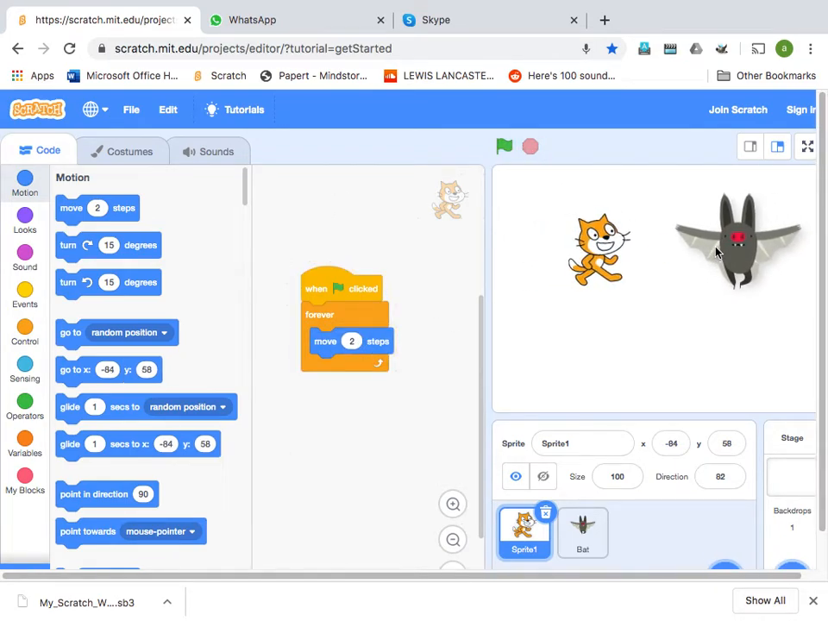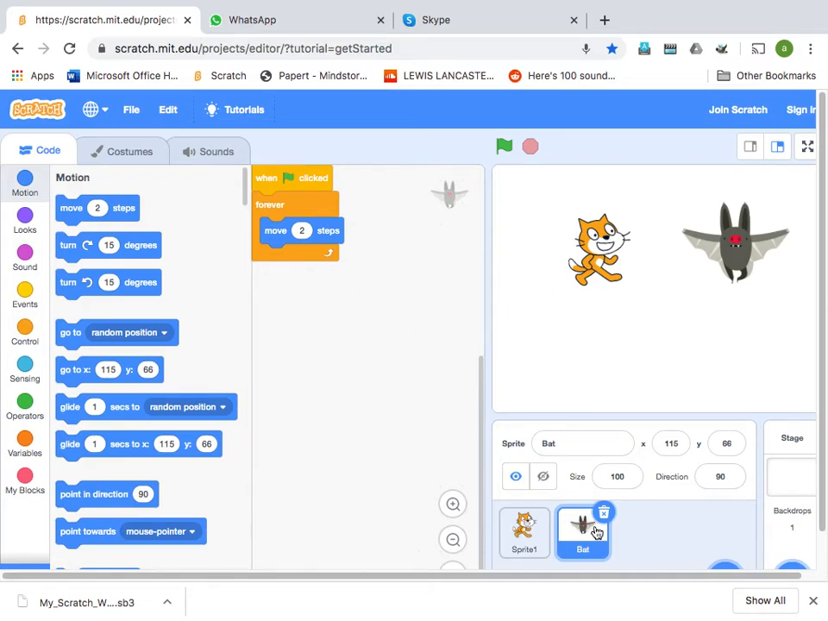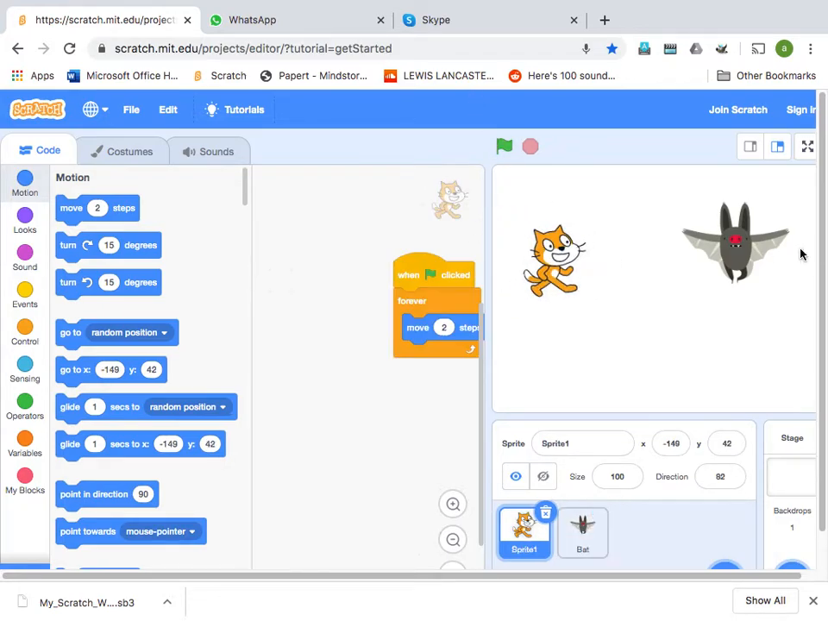Now suppose you want to make the bat move towards the cat, then you have to say minus, negative. Do you know number line? If you go to the right, the number increases on the number line. If you go to the left, the number decreases. So if you have to decrease, you have to put a minus sign. Now both of them will go towards each other.